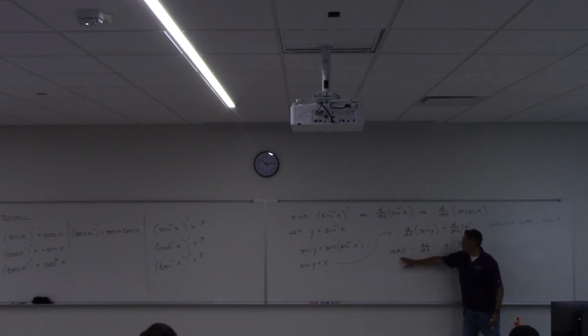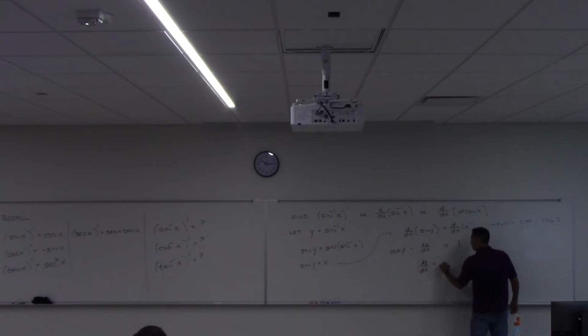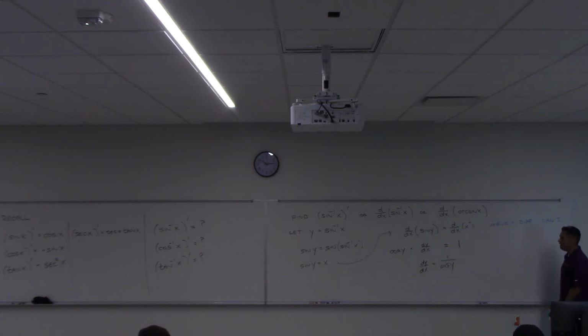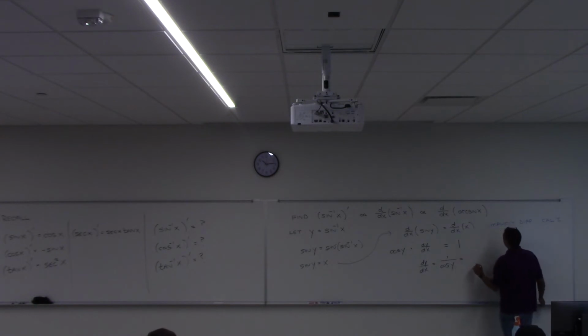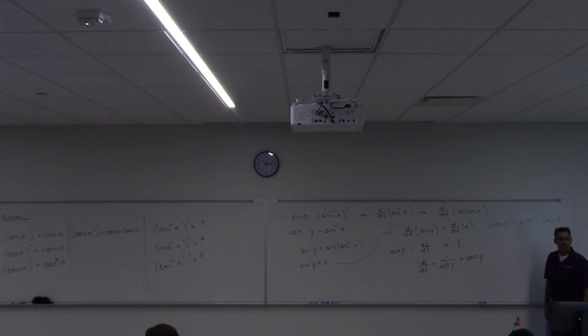So I'm going to divide both sides by cosine of y. 1 over cosine of y. And what trig function is that? 1 over cosine is secant, right? Secant y. Any questions on that?